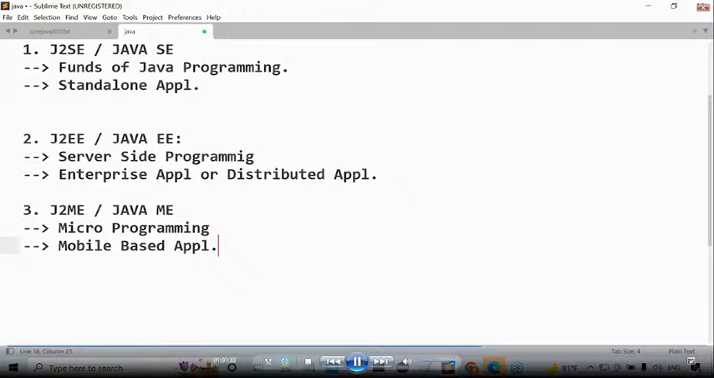J2SE, J2EE, J2ME. What is J2SE? Java 2 Standard Edition. What is J2EE? Java 2 Enterprise Edition. What is J2ME? Java 2 Micro Edition. That's very clear.